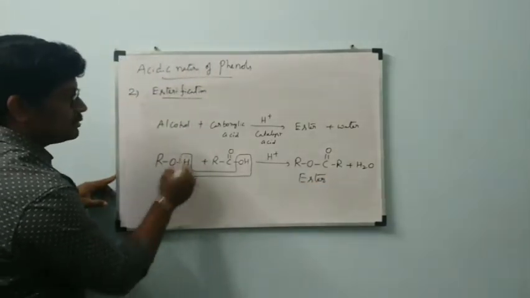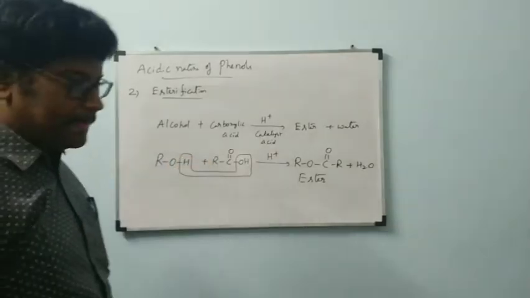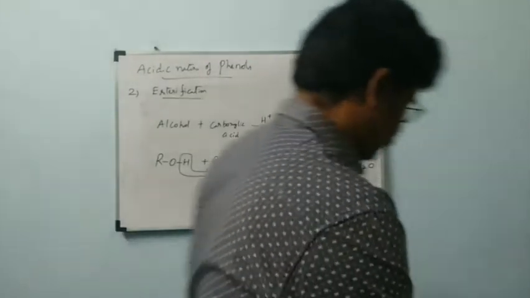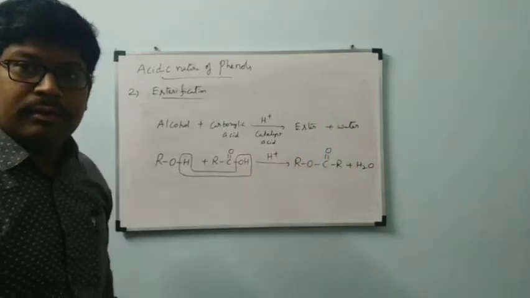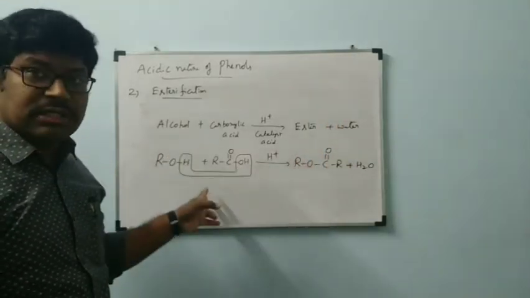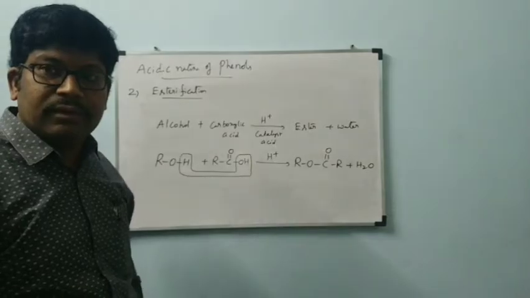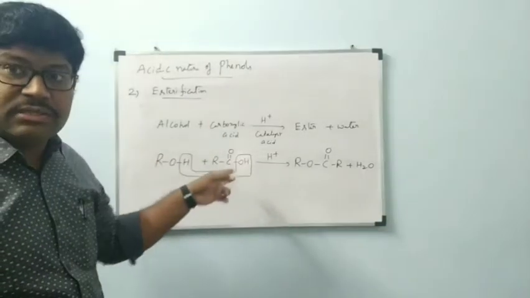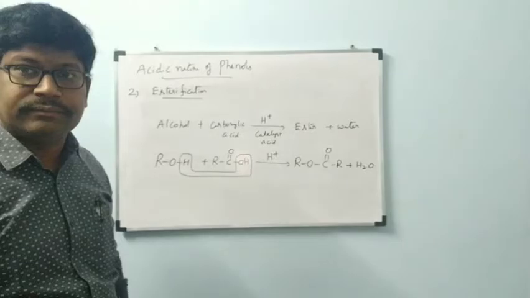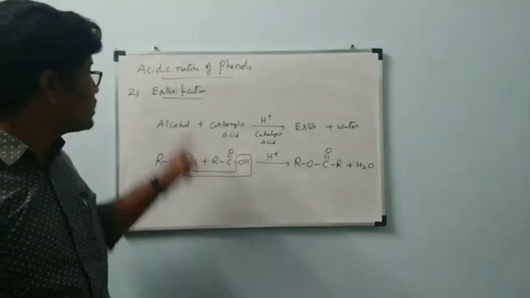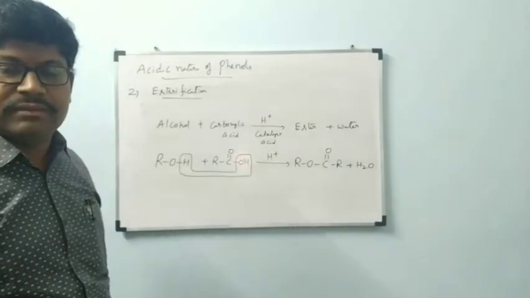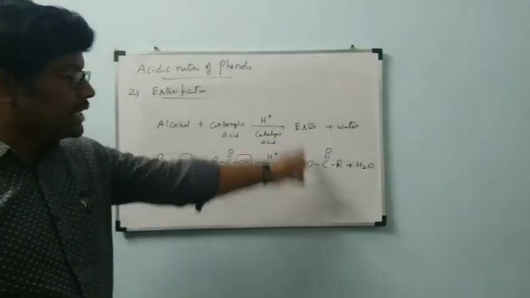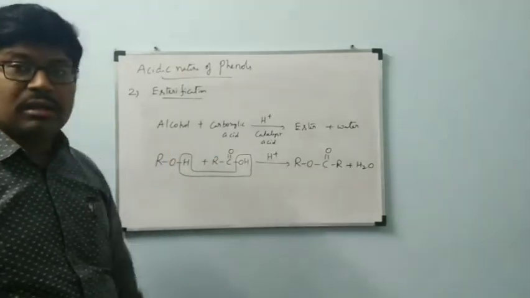This is alcohol and this is carboxylic acid. Alcohol reacts with carboxylic acid to form ester and water. This is called esterification. Ester will be formed by reaction of alcohol and carboxylic acid.